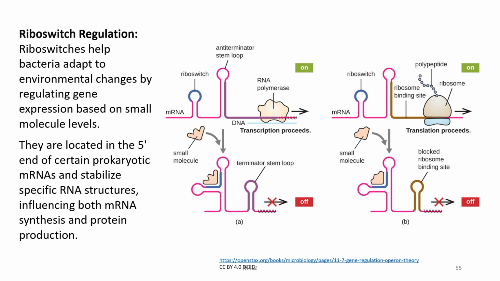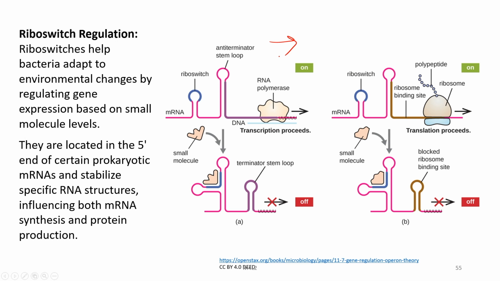and protein production. So, in this picture you can see the riboswitch in the mRNA, and here there is an empty terminator stem loop, and RNA polymerase binds over here, and it allows the transcription to proceed.